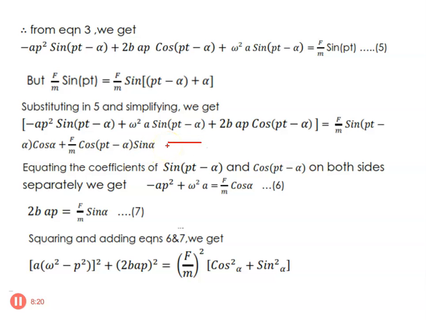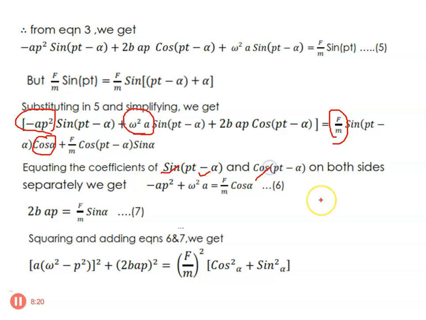Then I have to compare the coefficients of sin (pt minus alpha) and cos (pt minus alpha). The sin (pt minus alpha) coefficient on the left hand side will be written as minus a p square plus omega square. The right hand side sin (pt minus alpha) coefficient is f by m cos alpha.